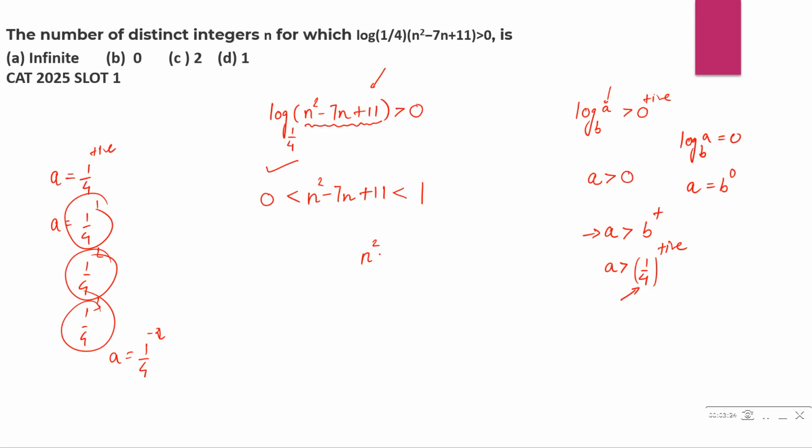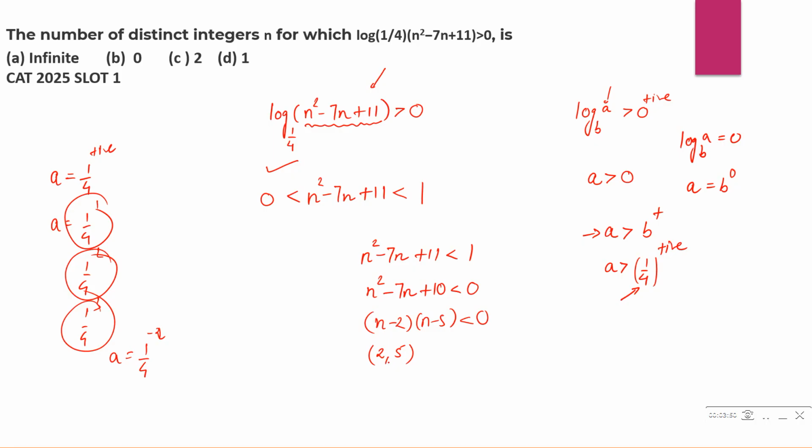If you look at the second part, n square minus 7n plus 11 should be less than 1. Effectively, what do we get? N square minus 7n plus 10 is less than 0. You get two roots, n minus 2 and n minus 5, less than 0. Now, equal to 0 is not allowed. That's why the value of n should lie between 2 and 5, excluding 2 and 5.